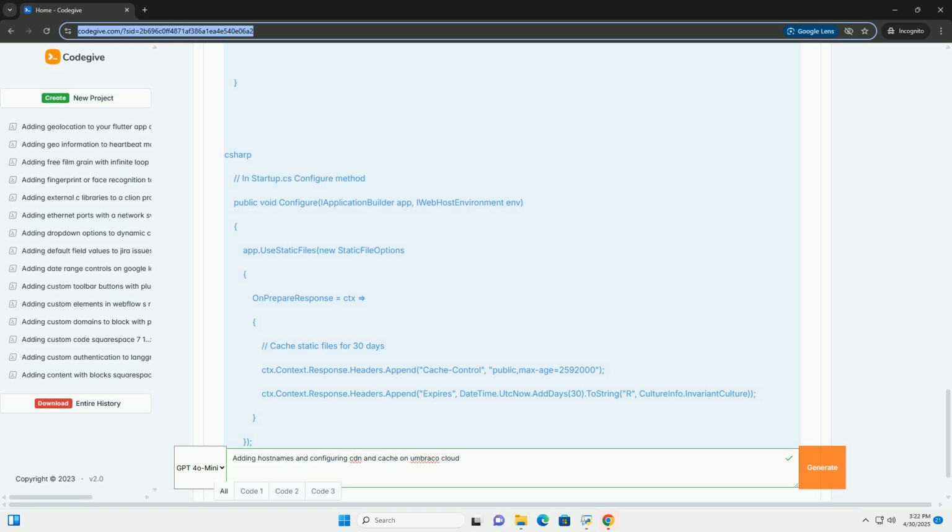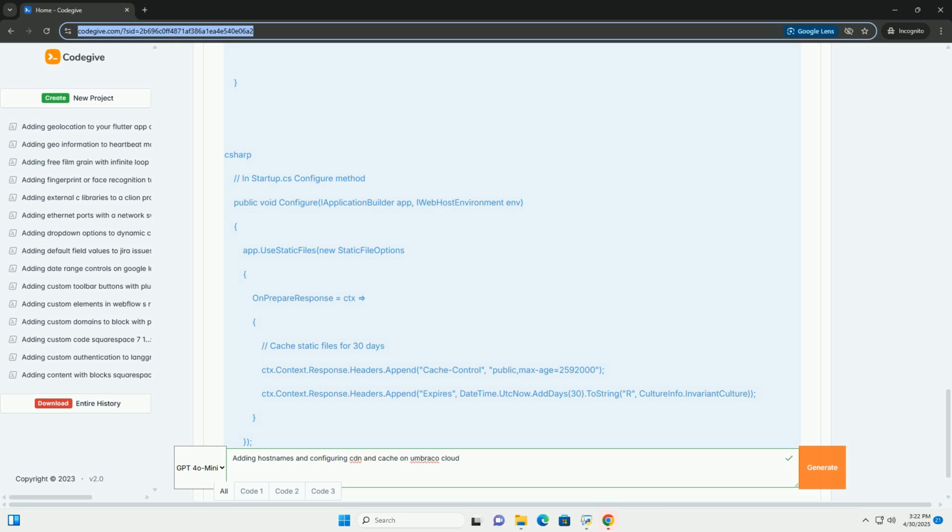Implementation: use the @Html.CachedPartial helper method in your Razor views. This method caches the output of a partial view for a specified duration. Configuration: the caching duration is specified in seconds as the third parameter of the CachedPartial method. Cache invalidation: by default, cached content is invalidated when content is published or unpublished in the Umbraco backoffice. You can also use the Umbraco Cache API to manually invalidate the cache programmatically.